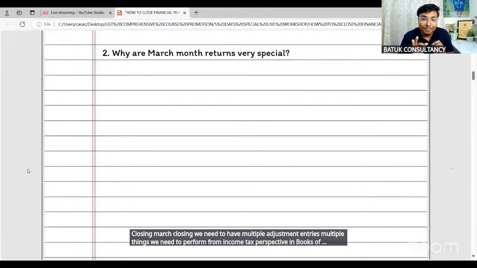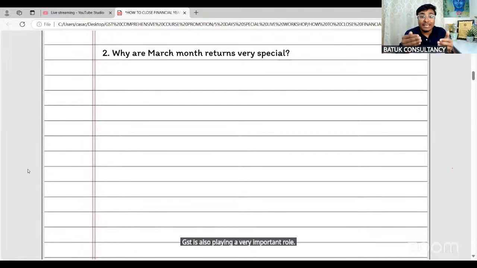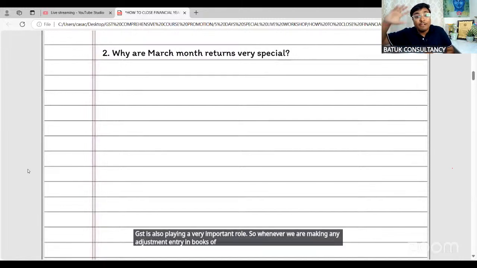Now sir, one thing we all know, we all agree with this specific line, that on each and every transaction of business GST is also playing a very important role. So whenever we are making any adjustment entry in books of accounts, we just need to ensure from GST perspective the compliances, the transaction requirements from GST perspective.